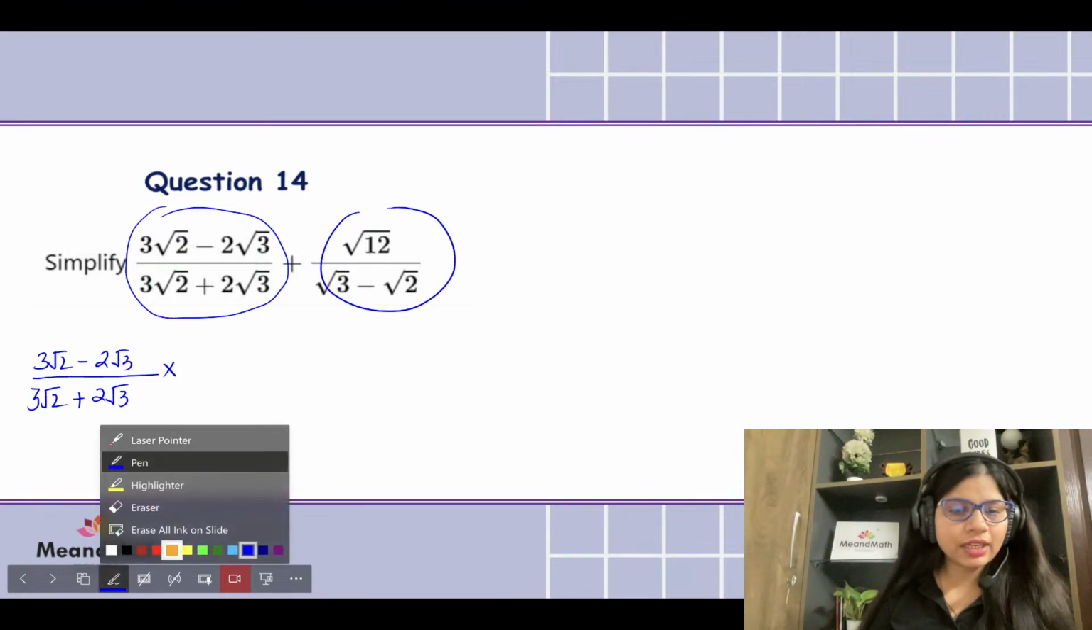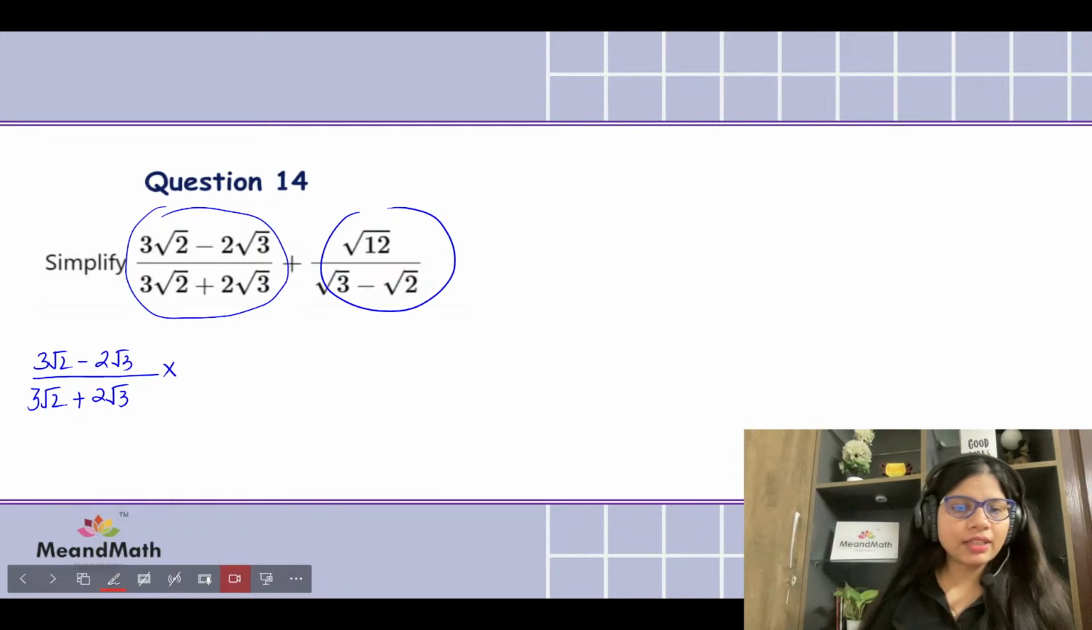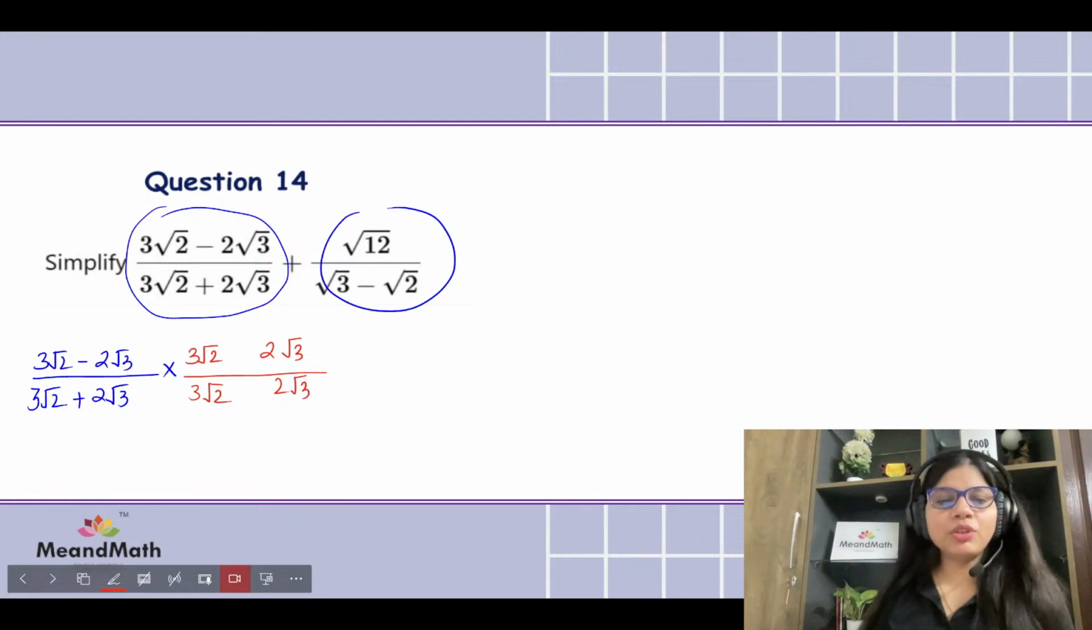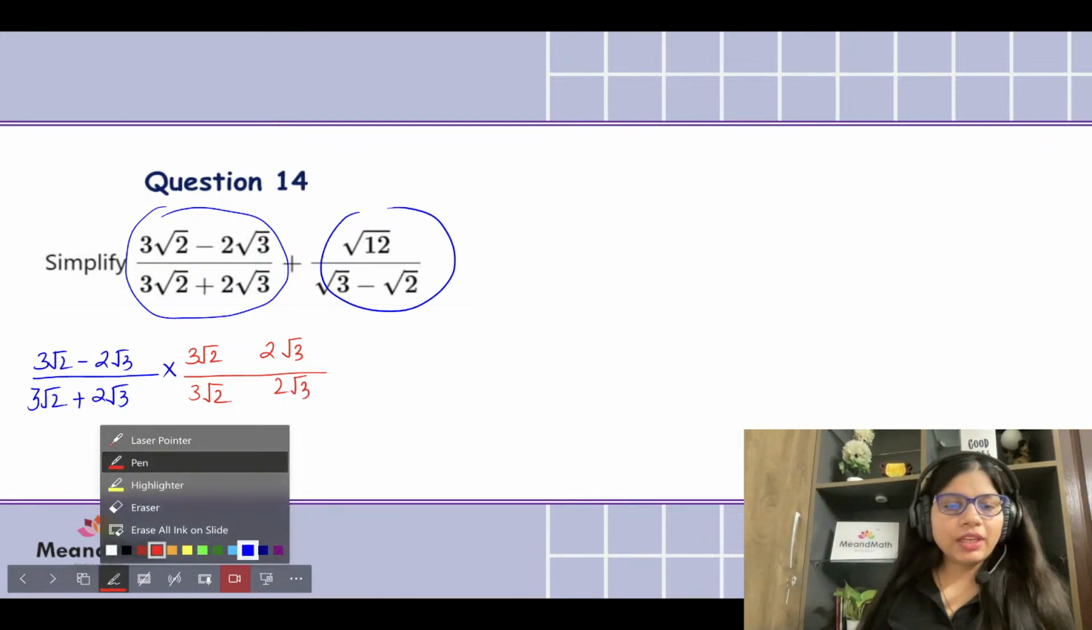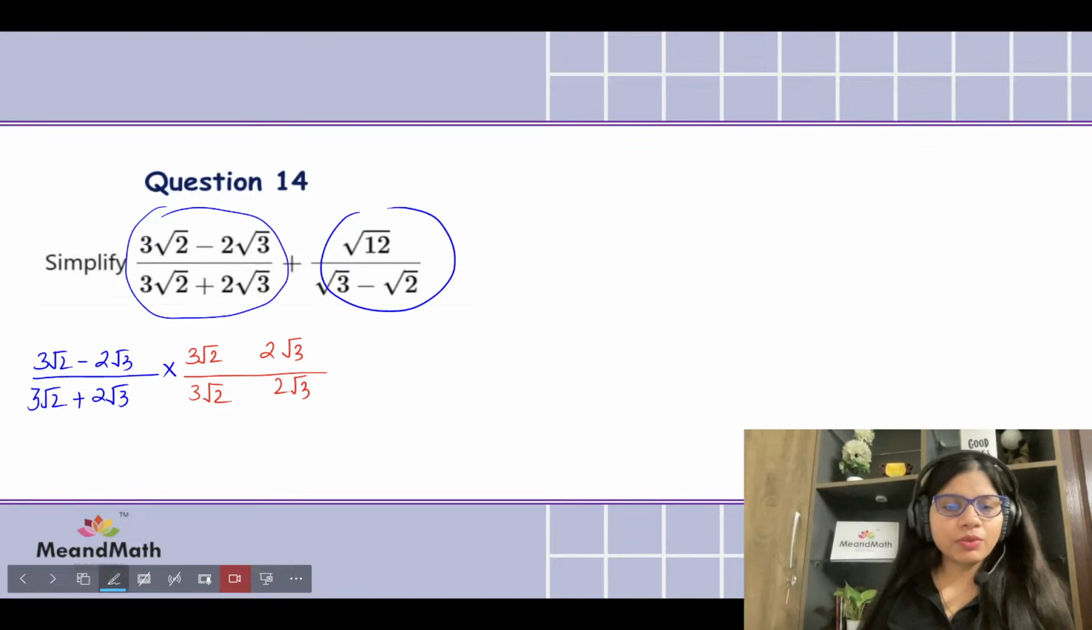I mean, I'm just changing the color to make a differentiation of new thing added. So I'm writing 3 root 2 and 2 root 3 here. At the bottom also 3 root 2 and 2 root 3. But I'm missing the symbol. That symbol you have to fill. Quickly fill. Tell me what the symbol is going to be used over there.